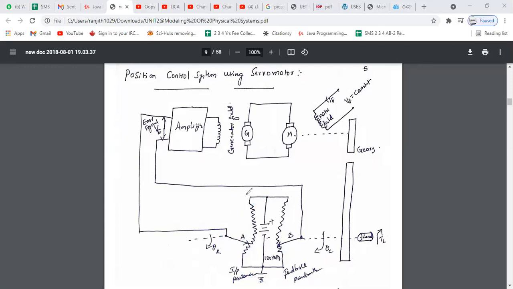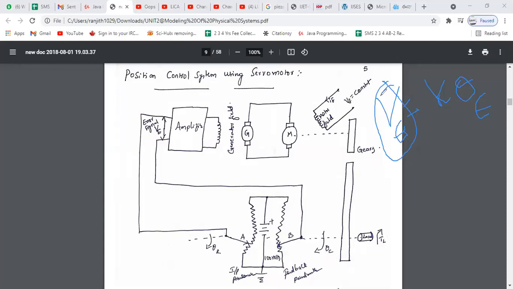Here, the potentiometer generates an error signal, which is VE, whose value equals K, some constant, times theta E. This is the signal generated by the potentiometer. Why is it voltage? I told you that the potentiometer converts the mechanical position into an electrical signal.